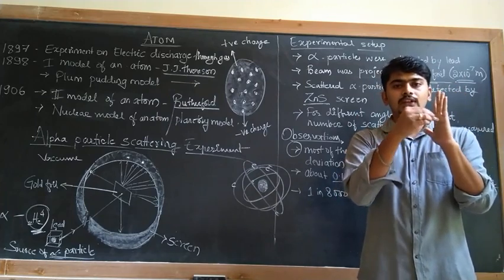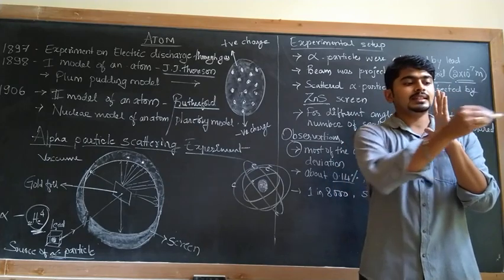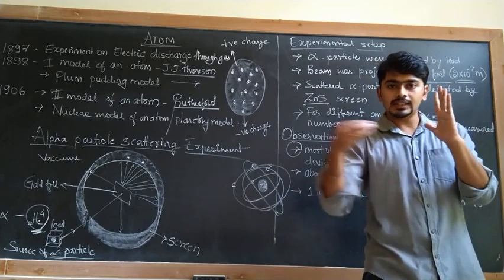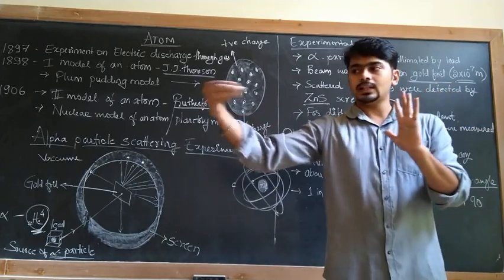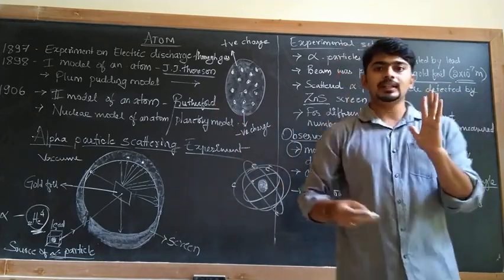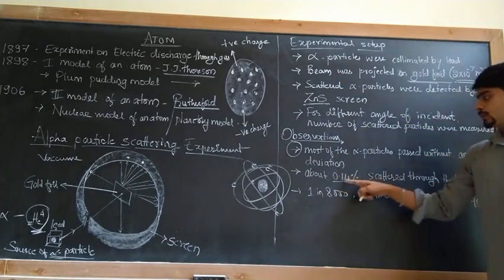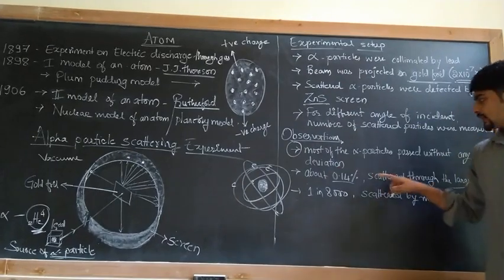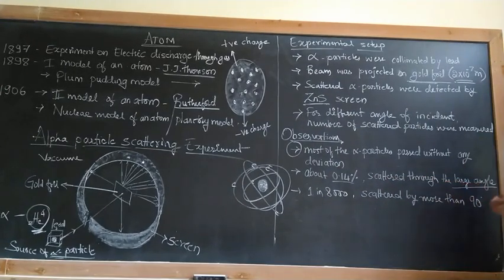Due to the positivity of the nucleus, they scatter a little bit. They deviate from their original direction. So about 0.14% of the incident particles scattered through a large angle.